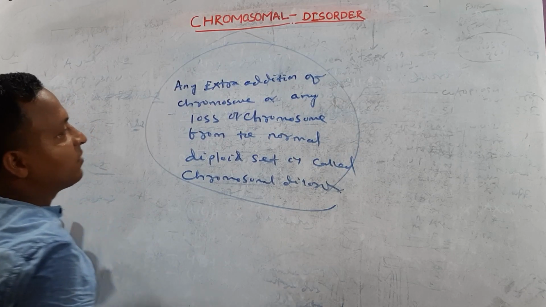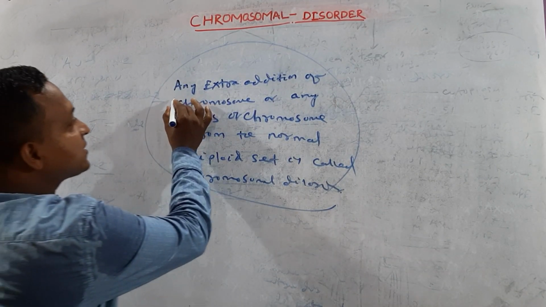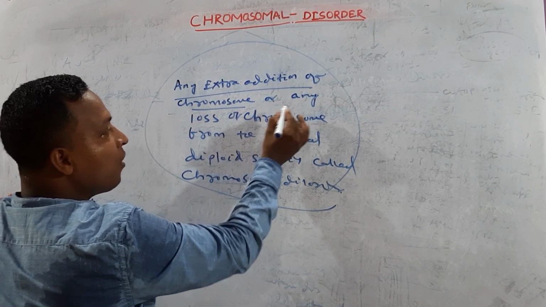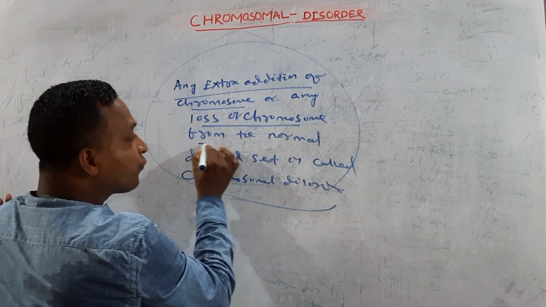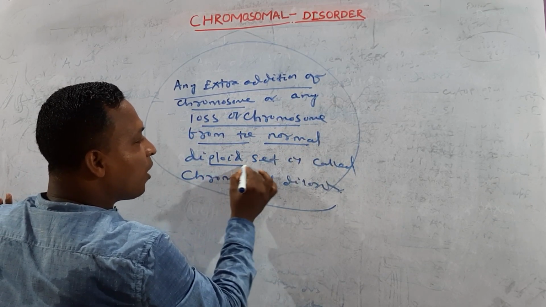Try to understand what this is. Any extra addition or loss of chromosome from the normal diploid set.